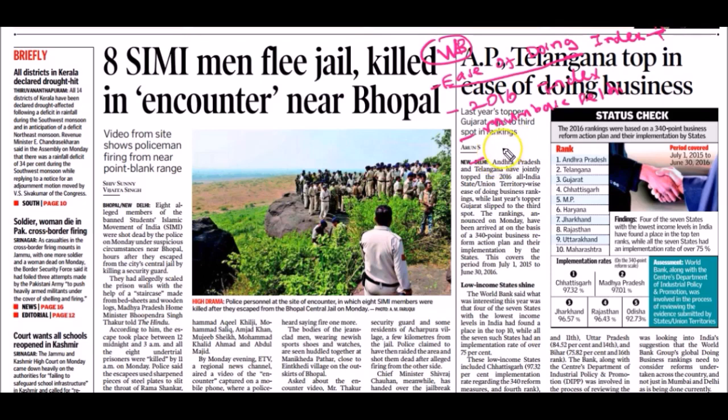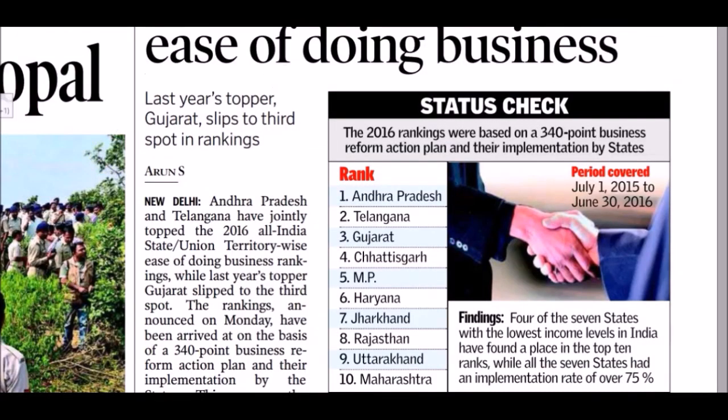In this background, the Government of India in association with the World Bank announced a state-wise and union territory-wise ranking of ease of doing business. In 2015, Gujarat topped the list among various states and union territories.